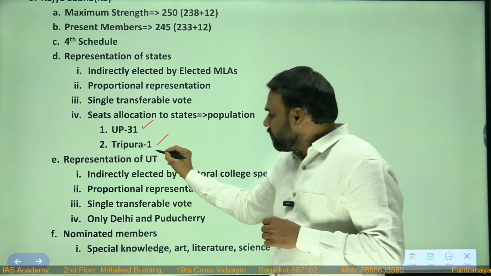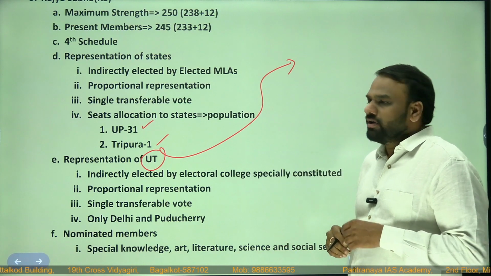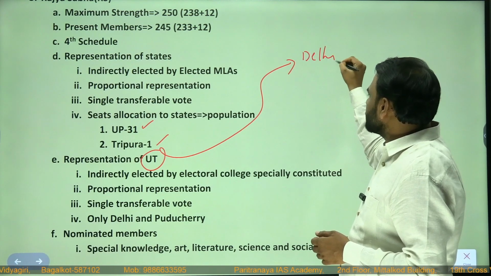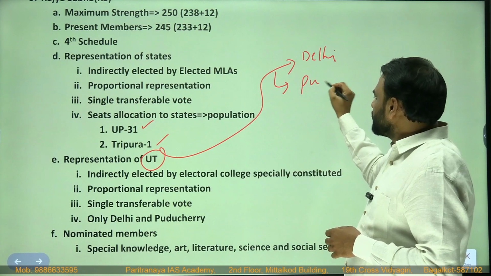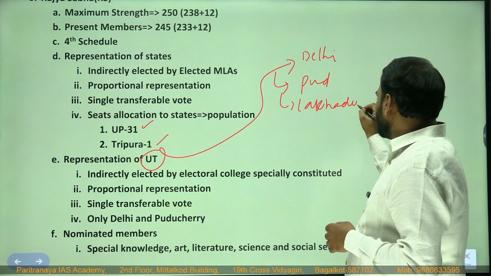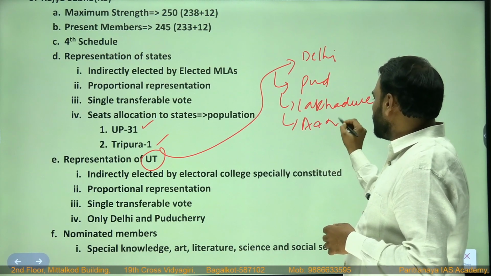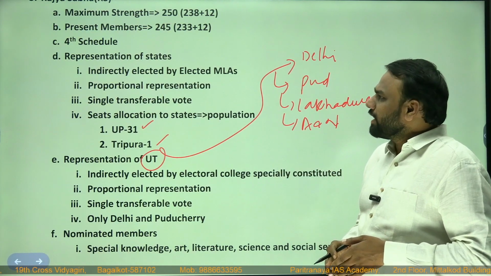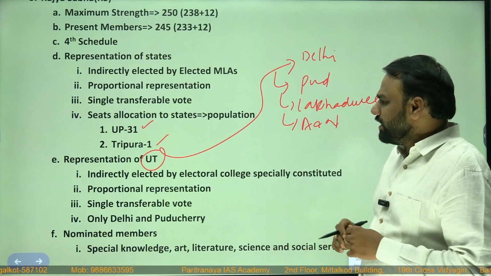Next, representation of union territories. The next question is whether union territories are represented in Rajya Sabha. Which are union territories? Delhi, though Delhi is not exactly called a union territory, it is called a capital territory. Puducherry, Lakshadweep, and Andaman and Nicobar Islands. All these are our union territories. Is there representation of union territories in Rajya Sabha? Yes, it is there.